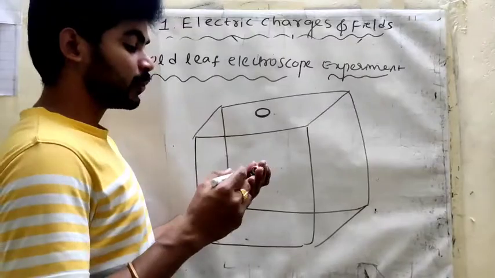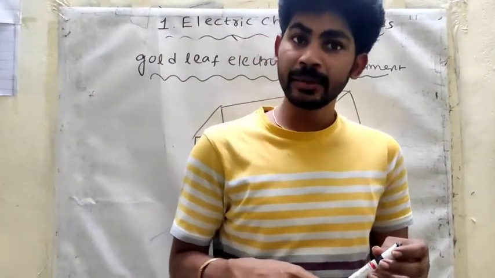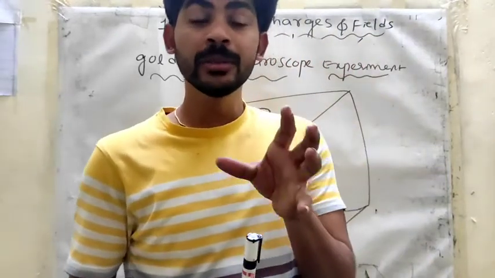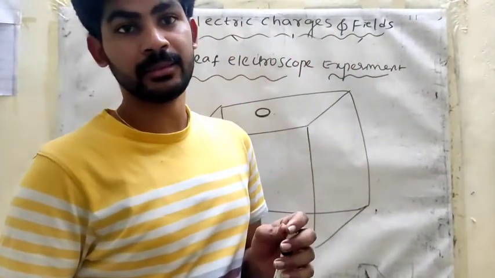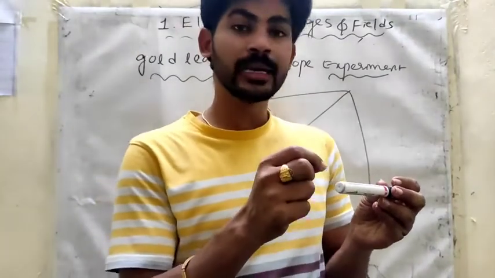Now I am taking a 20 centimeter aluminium rod. Why am I taking an aluminium rod? Aluminium is a very good conductor, so it can take even a small amount of electric charge.